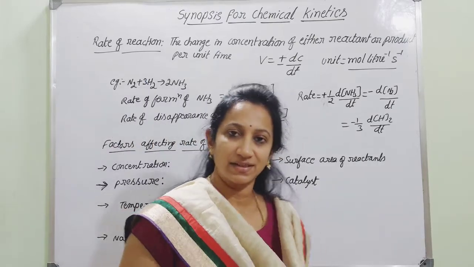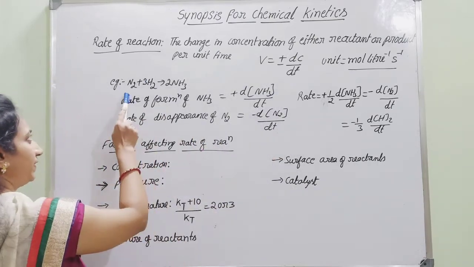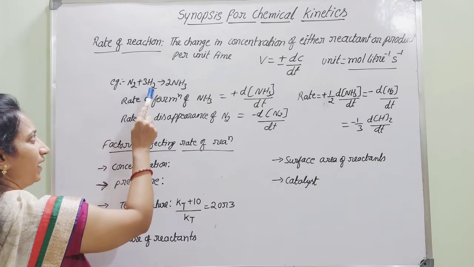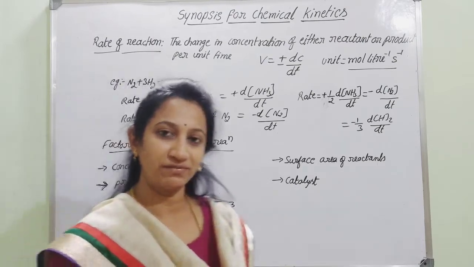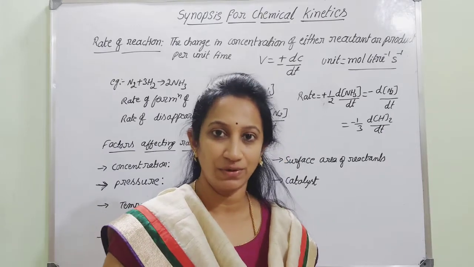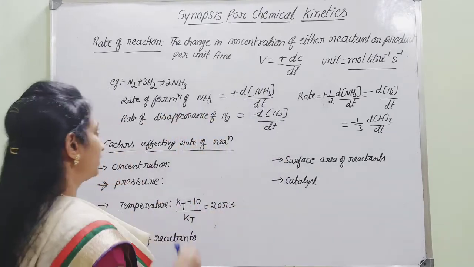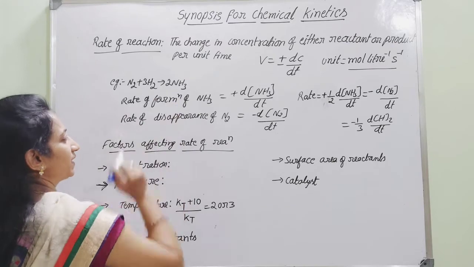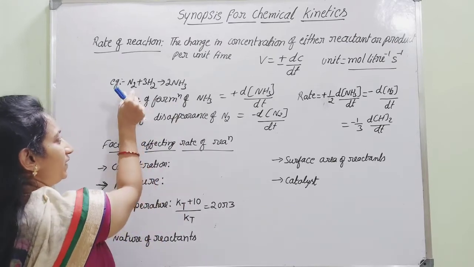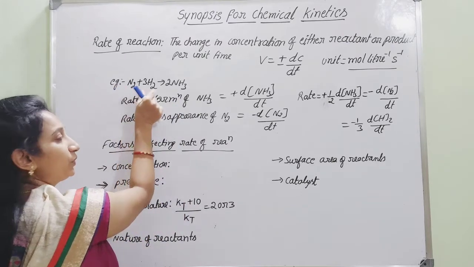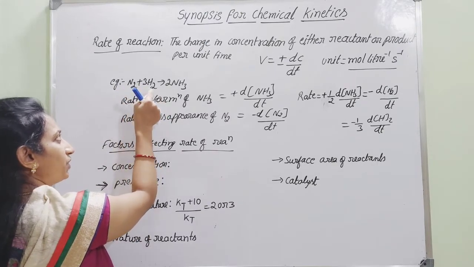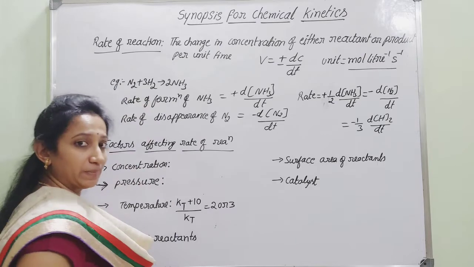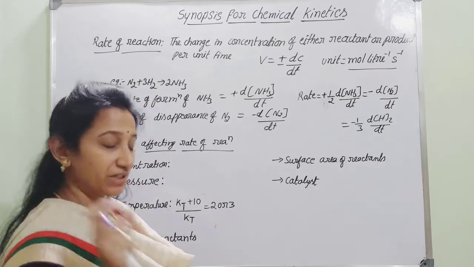Now let us consider one example. Here we have taken nitrogen and hydrogen, both reactants. When nitrogen interacts with hydrogen, you get the formation of a product. Which product? That is ammonia. Initially we start with the two reactants, nitrogen and hydrogen, and their concentration will be very high at the initial state.